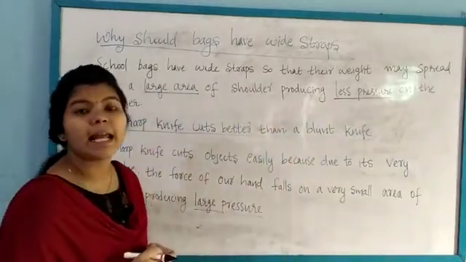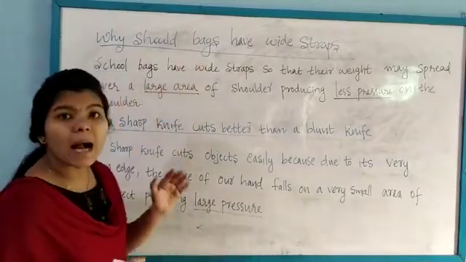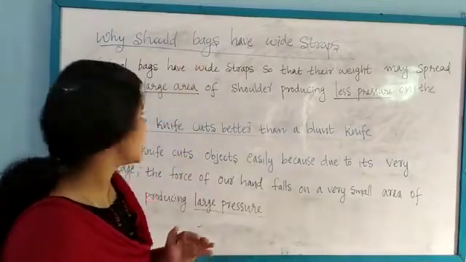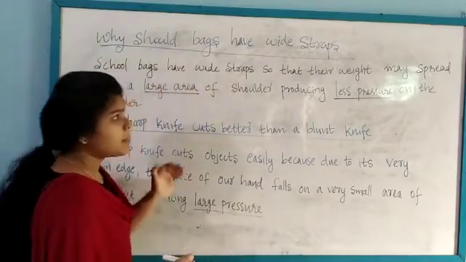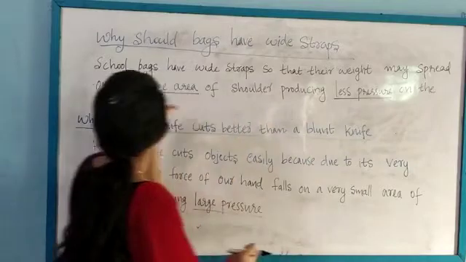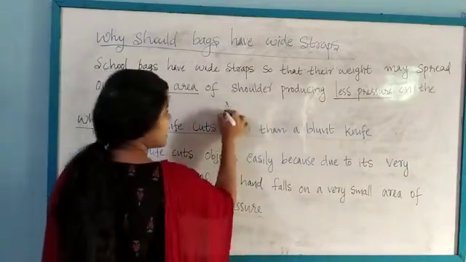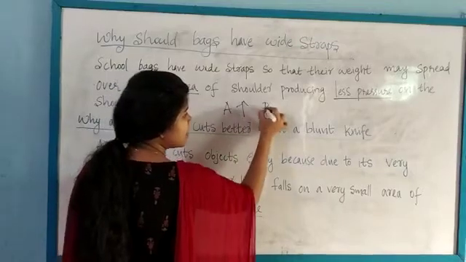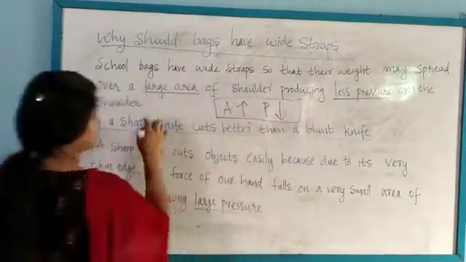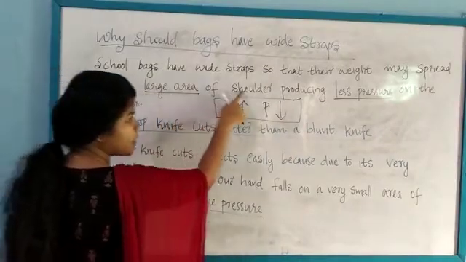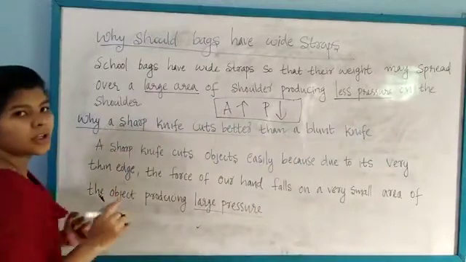In order to produce less pressure on the shoulder, the bags are made with wide straps. Is it clear to you? School bags have wide straps because the weight may spread over a large area. When the area increases, pressure decreases. This is the relation.